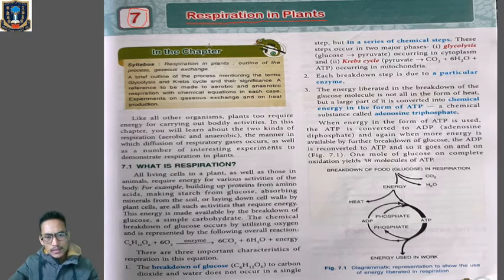So, how is respiration different from breathing? Now, in respiration, there will be breakdown of food particles and there will be release of energy. Because in our ecosystem, on our planet Earth, we have got different varieties of plants and animals, or we can say living organisms. Simply think about the living organisms.